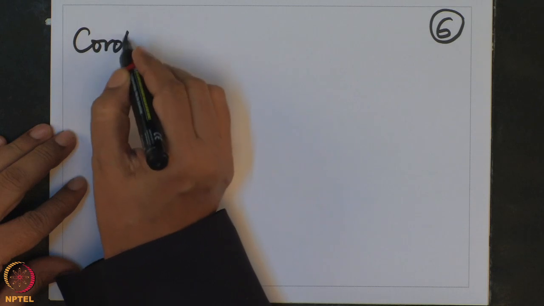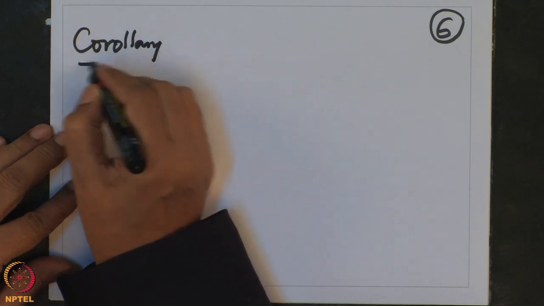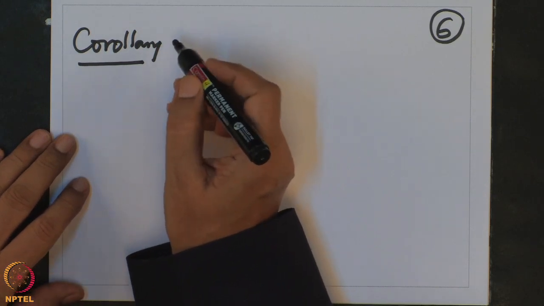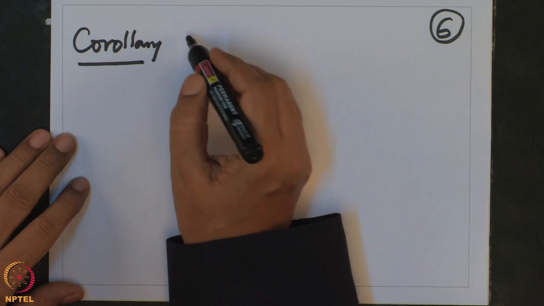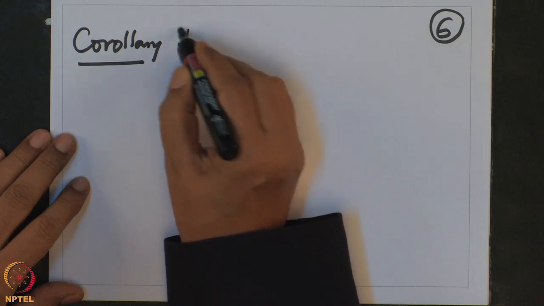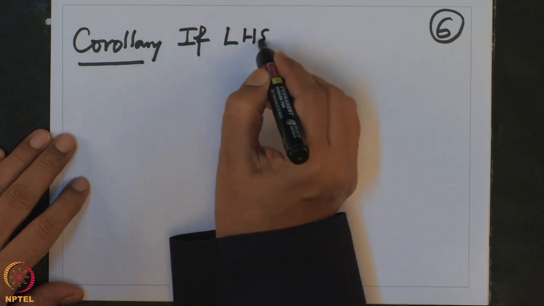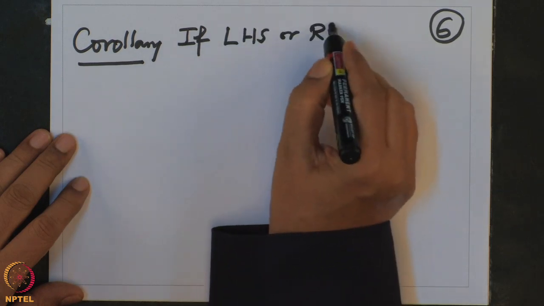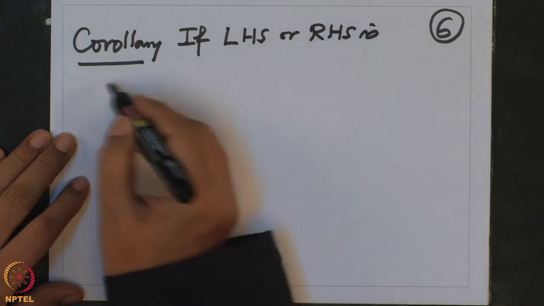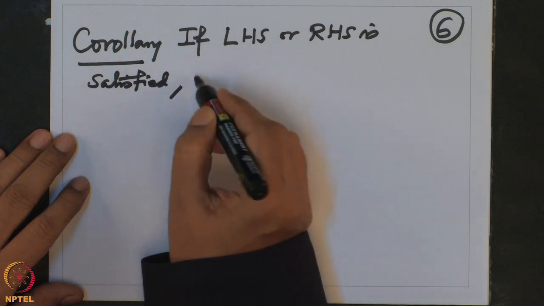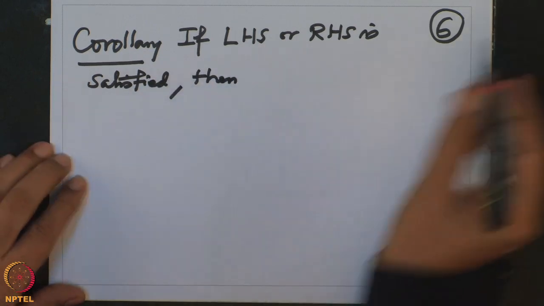So, corollary, or moreover, let me write it as a corollary. In this case, if the LHS or equivalently the RHS is satisfied, then in fact you can describe the associated primes.